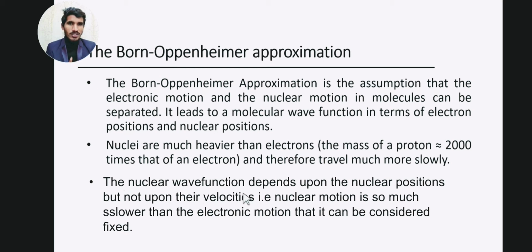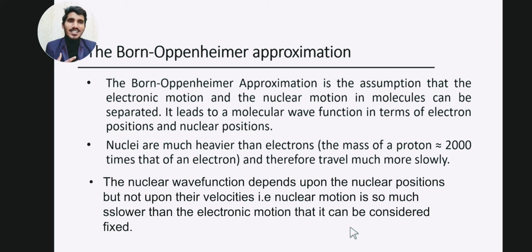And the next point is the nuclear wave function. If I talk about the wave function of the nucleus, the nuclear wave function depends upon the nuclear position. As we described in the previous point, the nuclear motion is much slower as compared to the electron, so the nuclear wave function should depend upon the nuclear position, but not upon the velocity. It should not depend upon the nuclear velocity because nuclei are much slower than the electronic motion. So the nuclear wave function depends only on the position and not on the velocity.